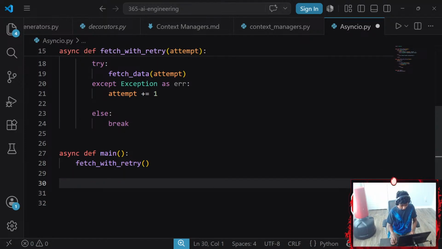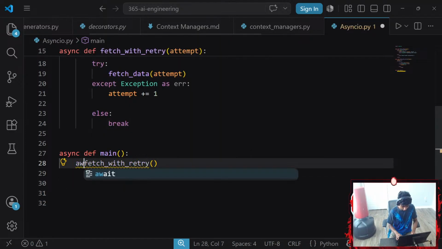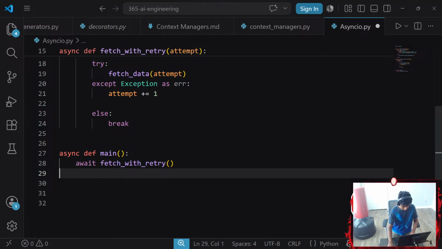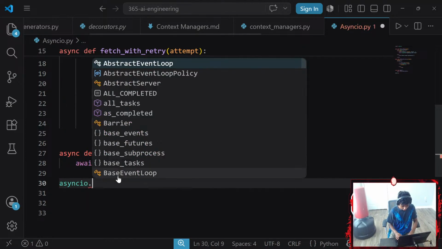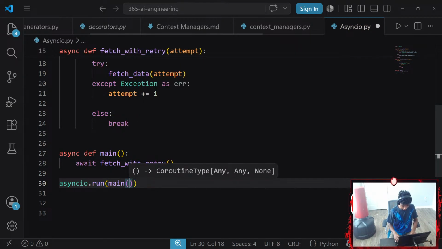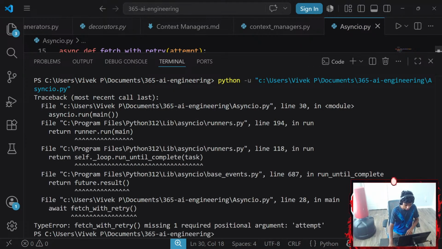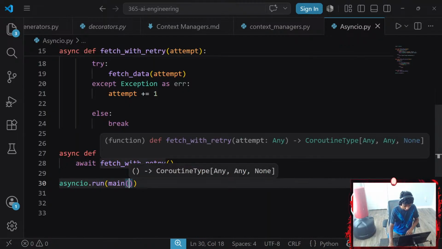And then we're gonna go ahead. This is gonna be await. Okay, and then let's just go ahead and go with asyncio.run. I want to run my main function. Let's hit Control S, Control Alt N. Oh wow, we run into a bunch of errors. Maybe there is no await here. Hold on.